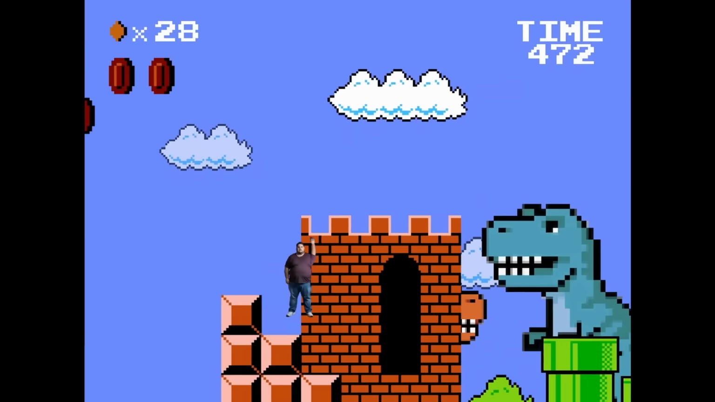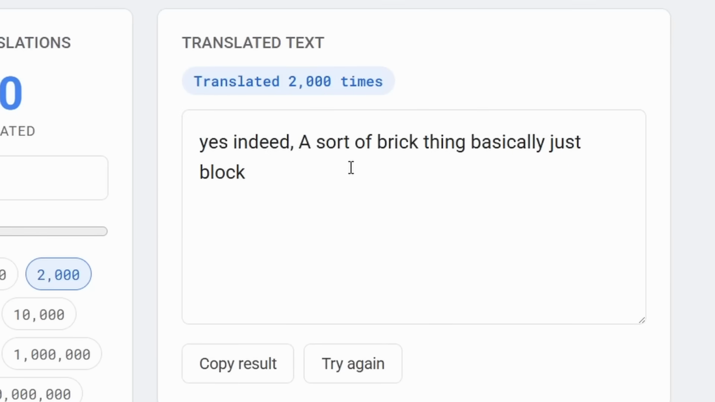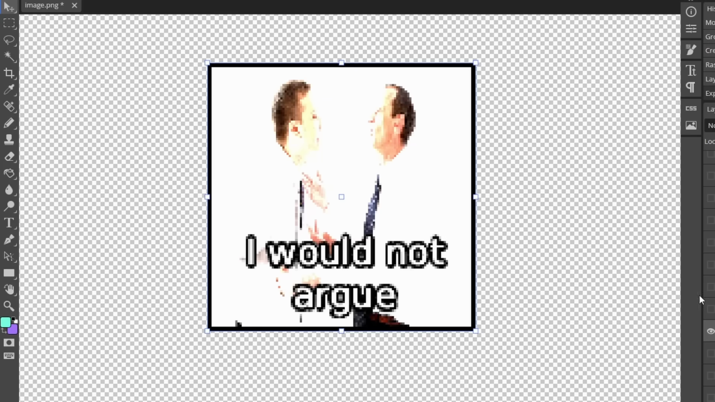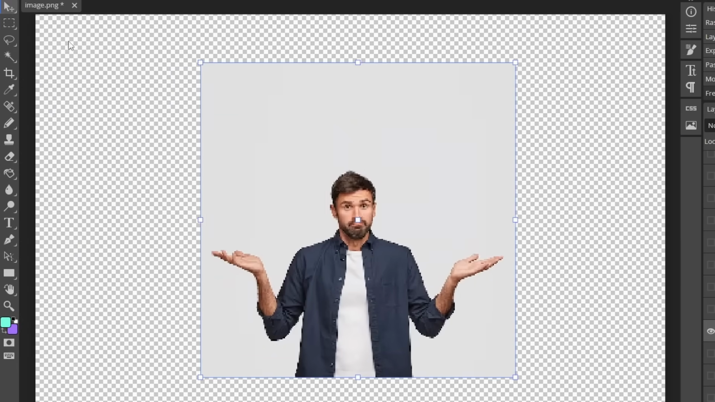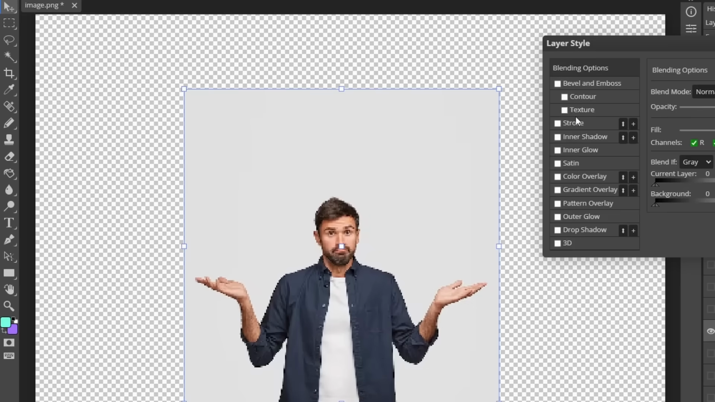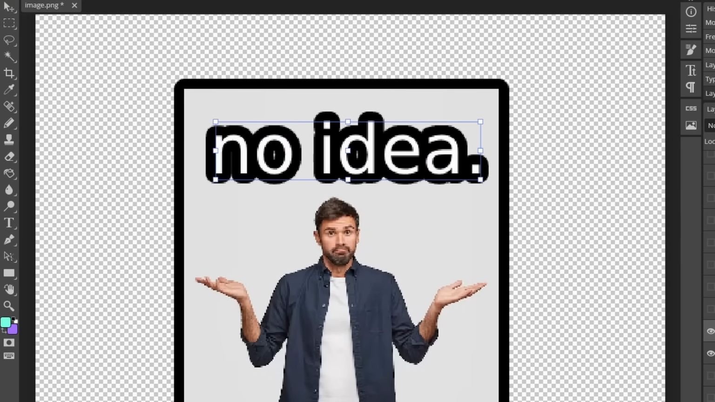Let's keep Google Translating. Let's do more. Okay, next let's Google Translate the brick block 2,000 times. Yes, indeed. A sort of brick thing, basically just block. Thanks, Google Translate. That kind of answer just sums up this guy. Kind of doesn't know what he's really on about. Confused, some would say. A confused guy. No idea. Full stop. Yeah, and that kind of sums up what you gave me, Google Translate.